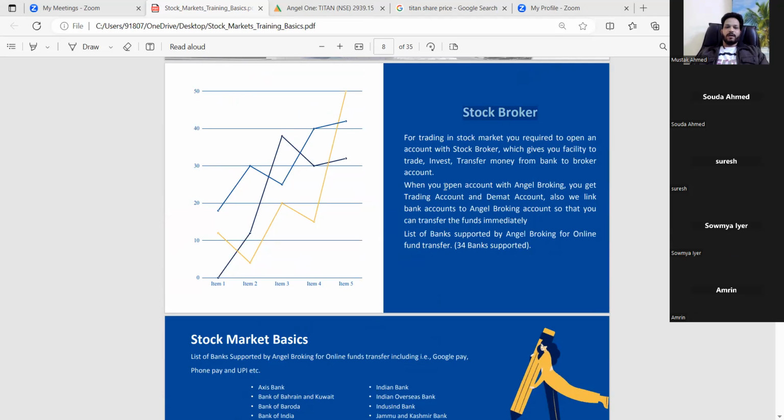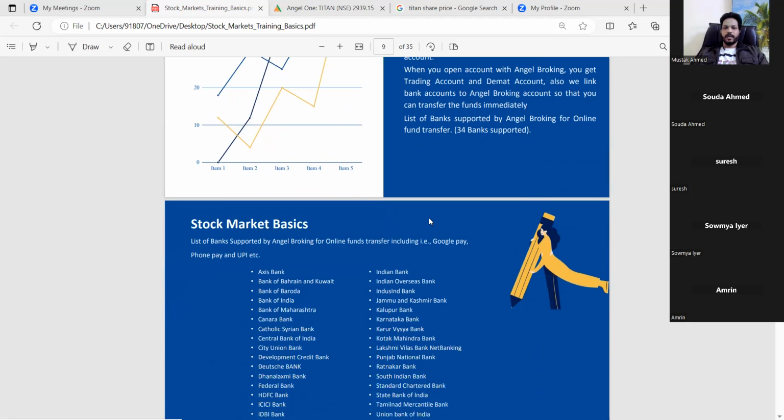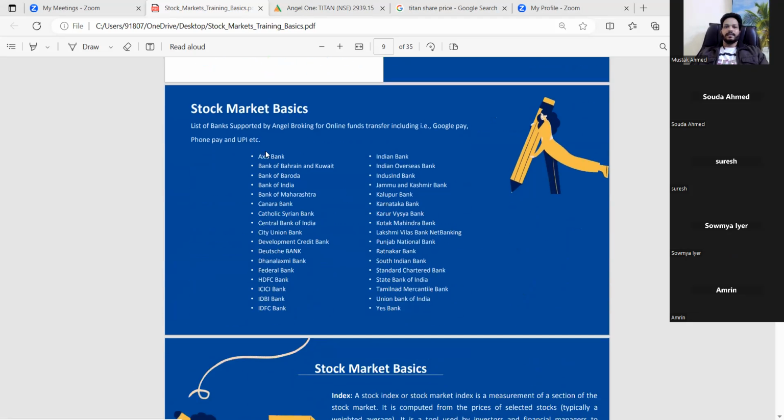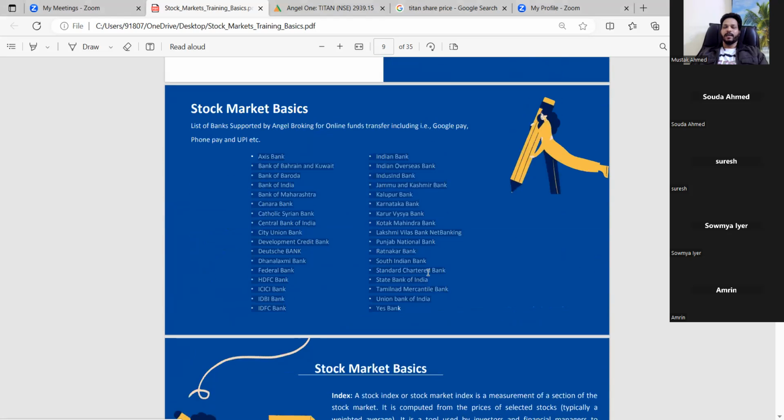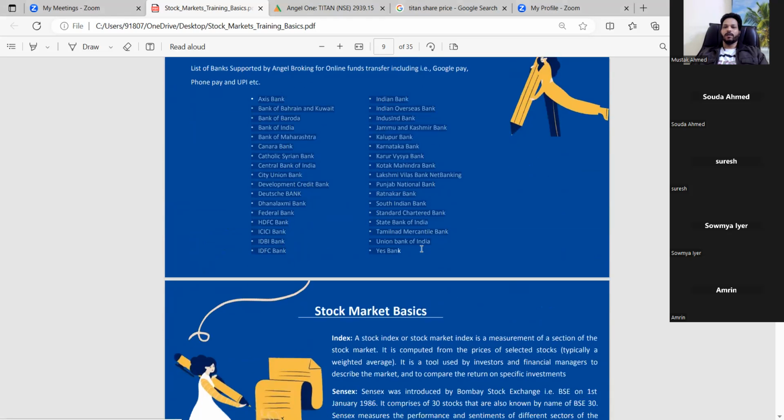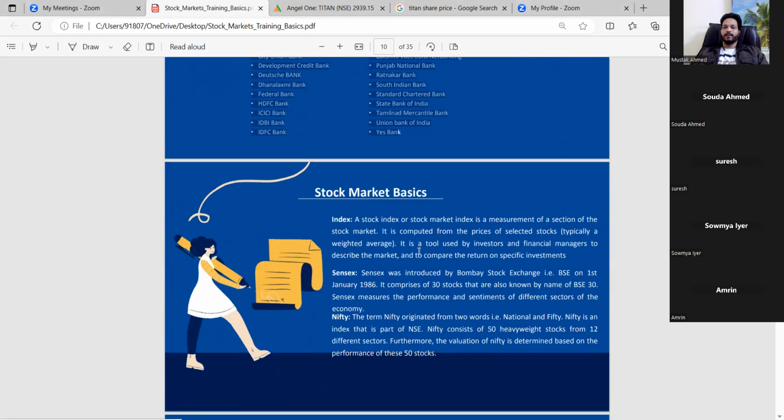Yeah, this is called a broker. These are the major roles of the broker which I was explaining. And these are all the banks. It depends on which banks the brokers are linked with. This is an example of Angel Broking, which has linked these accounts. Now everything is digitalized, they also have UPI, PhonePe and Google Pay, all linked. It has become easy now to do trading and investment.